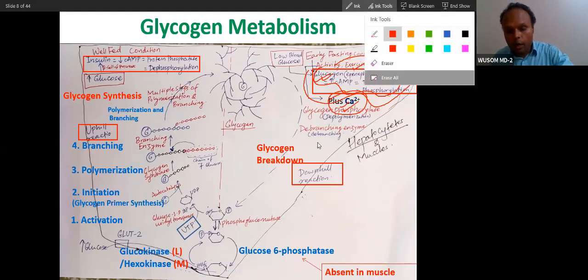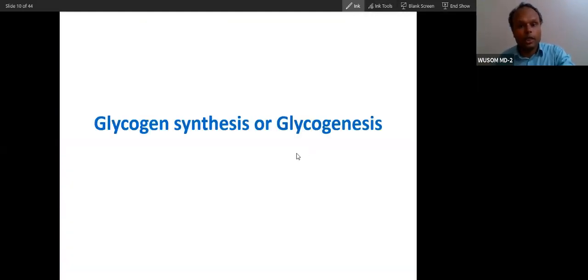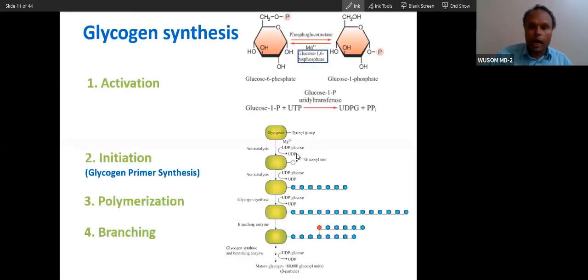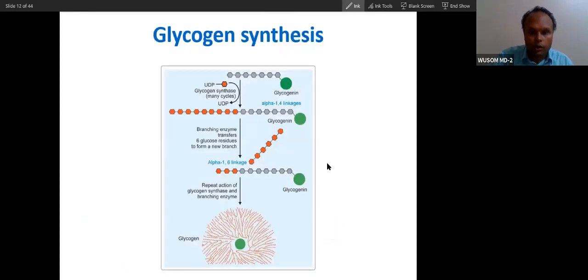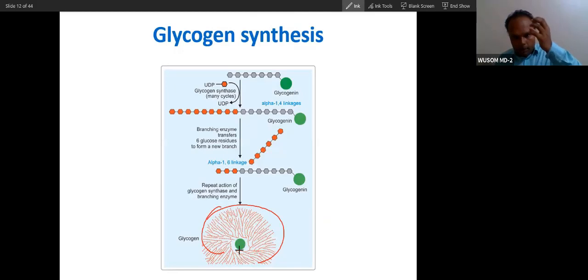So now you have already got an idea about glycogen metabolism. So it will be very easy for you to talk about glycogen metabolism now. So I don't have to explain. You can tell me. So can you understand? It goes for many cycles, and because of this polymerization and branching, the glycogen will be a huge molecule like this. Granular, three-dimensional. Though it is drawn two-dimensional, it is three-dimensional, and glycogenin is at the center. So this is glycogen synthesis.